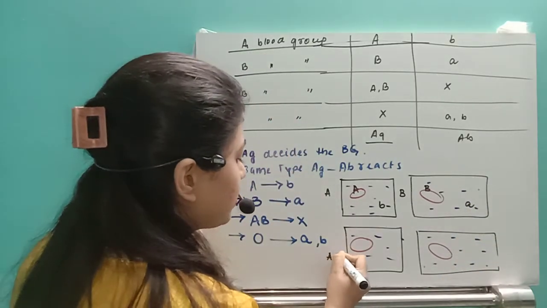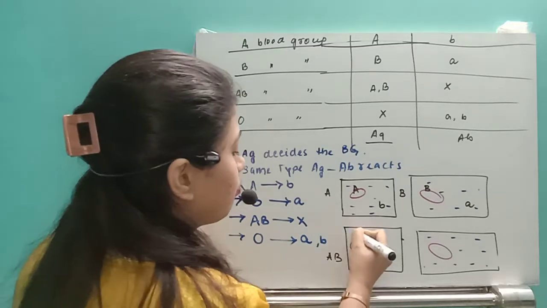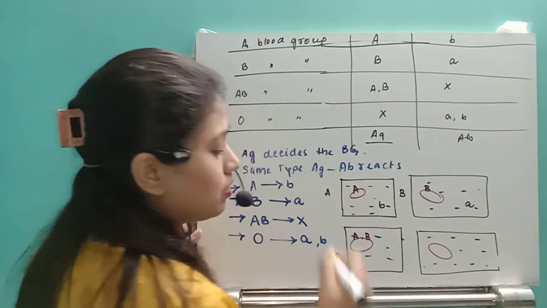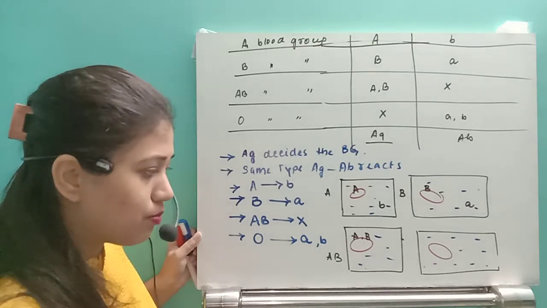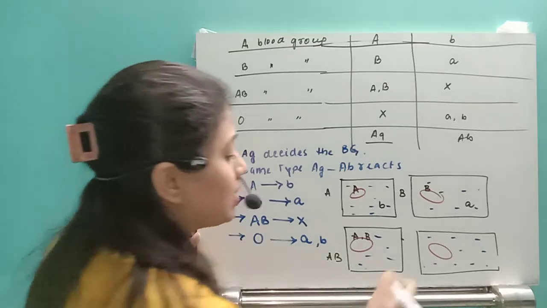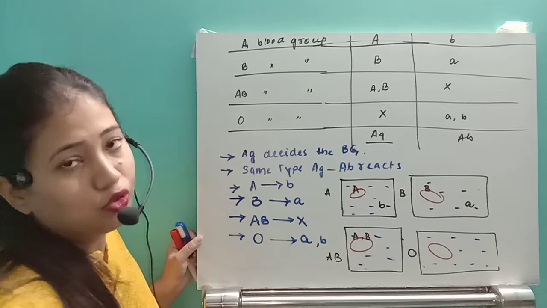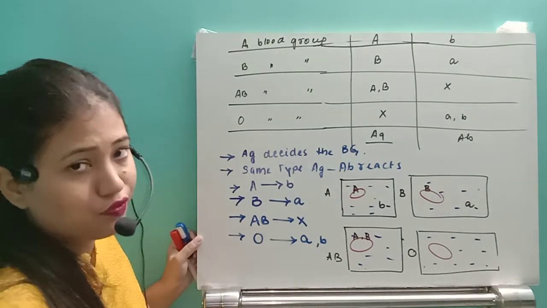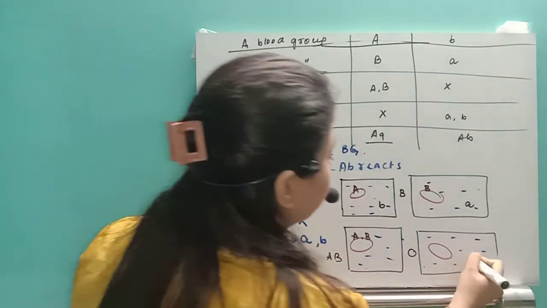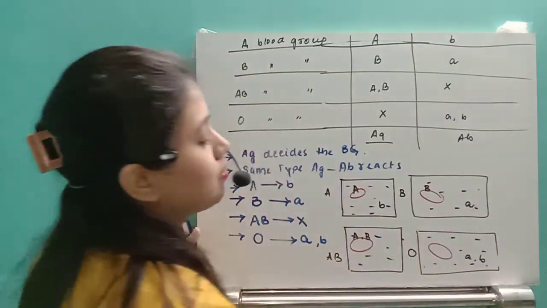If the blood group is AB blood group, then both antigen A and B will be present on the surface of RBC, but no antibody will be present in the plasma. And if that individual has O blood group, he is not going to have any of the antigens on the surface of RBC, but both the two antibodies will be present.